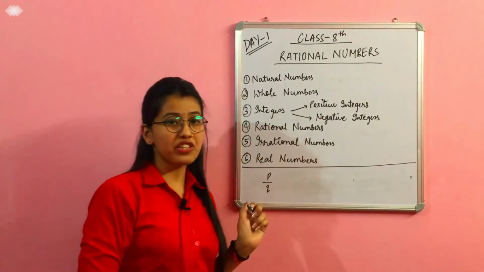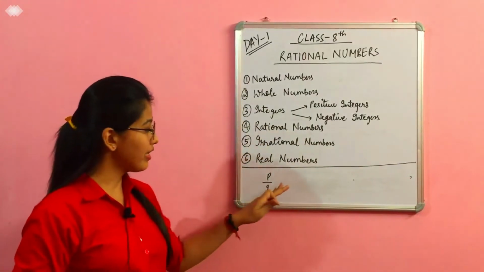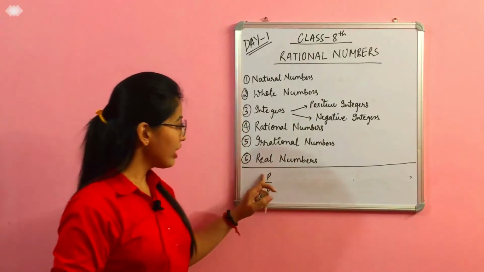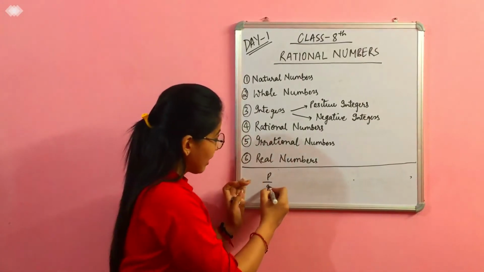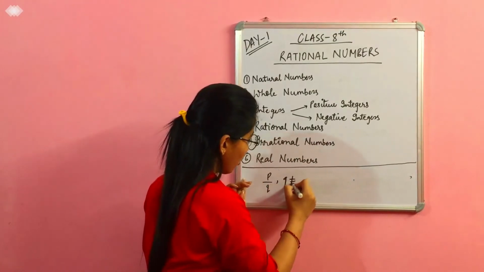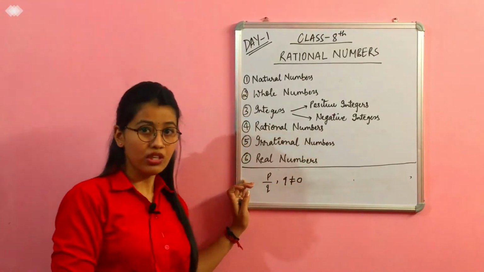There is one condition in the case of rational numbers. When we say we can write any number in the form of P upon Q, the condition is that Q must not equal 0.